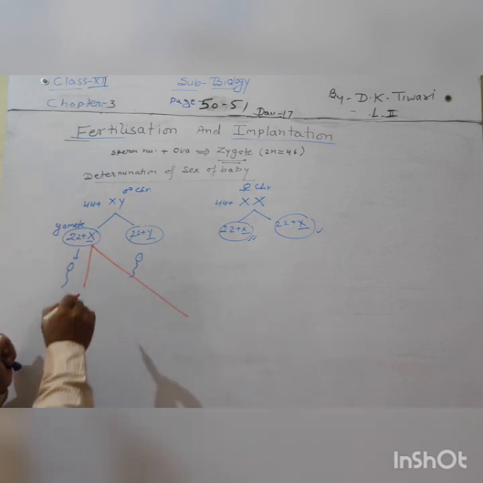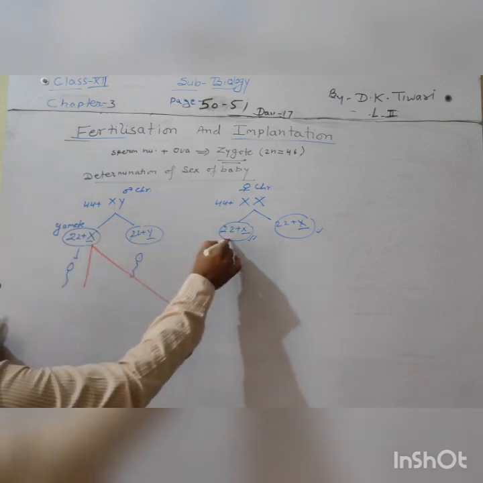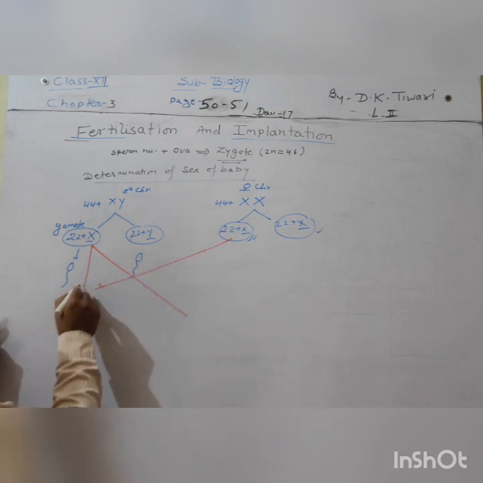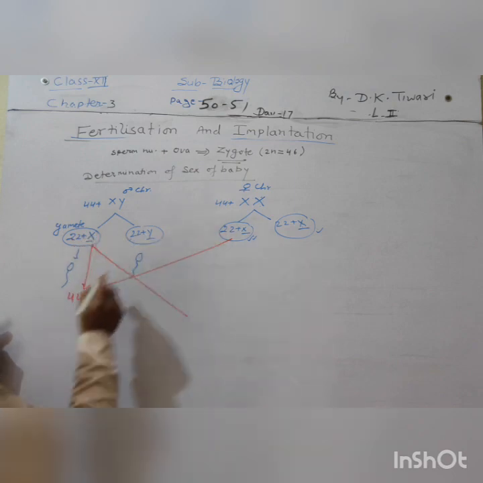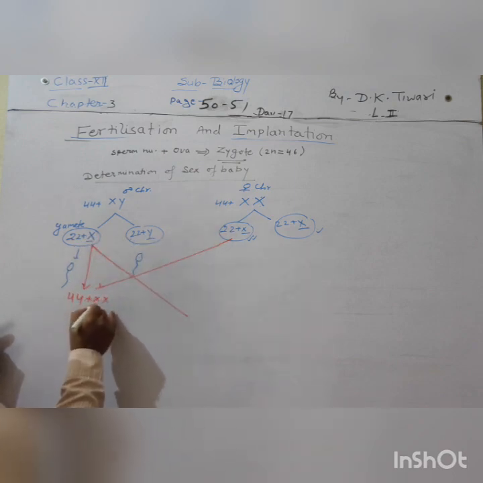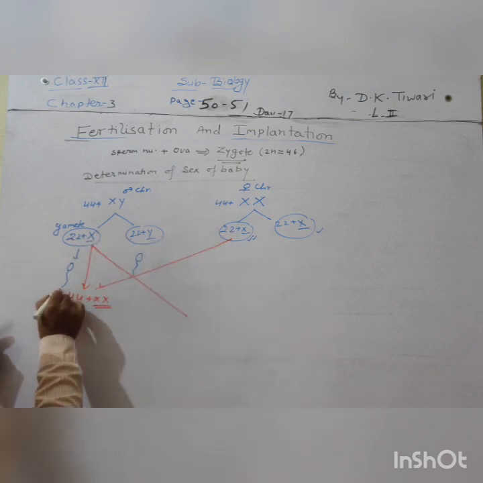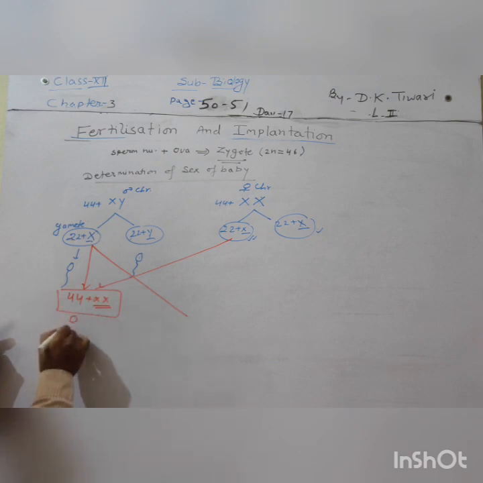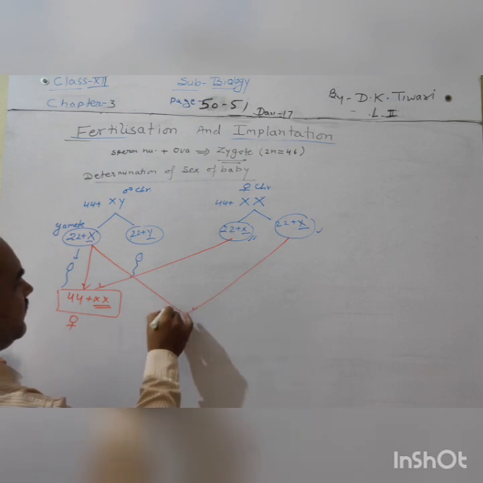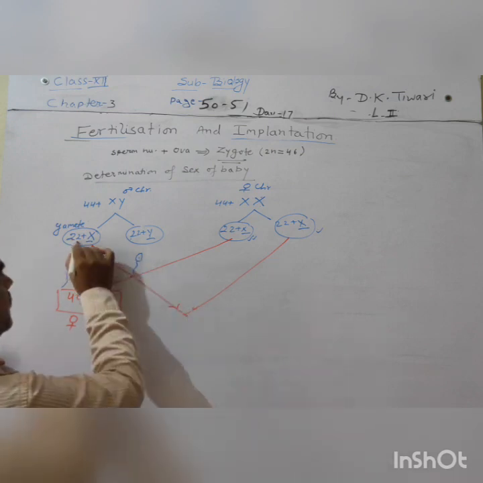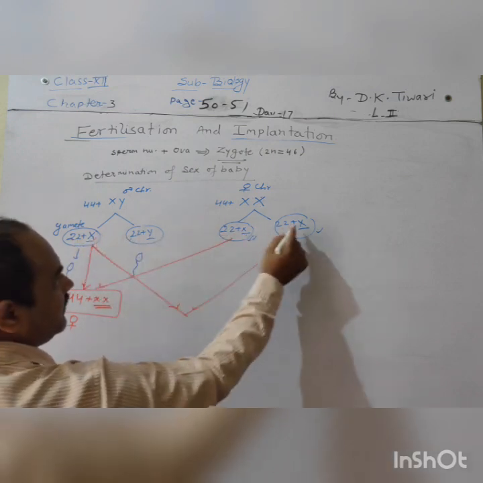Now first of all, it has been crossed with this. Now 22 and 22, 44, X and X. So if there is X and X, then the baby will definitely be female. Now here again, once again, the condition is 22 plus 22, XX.